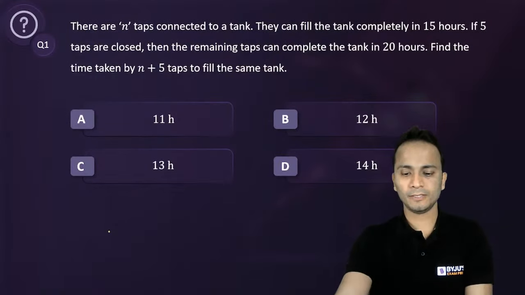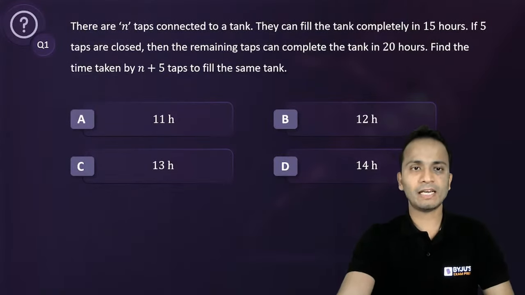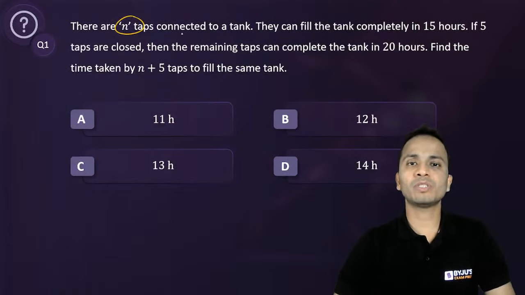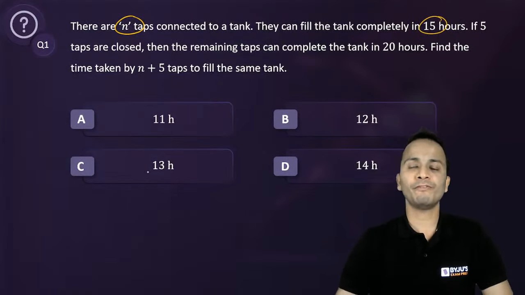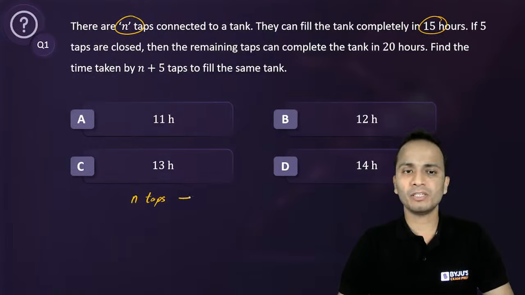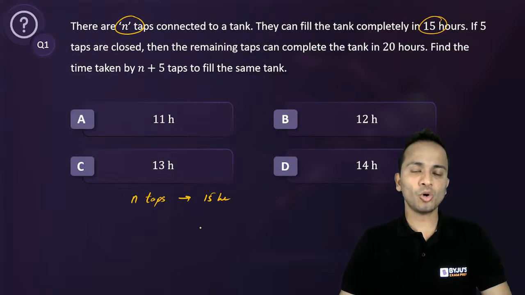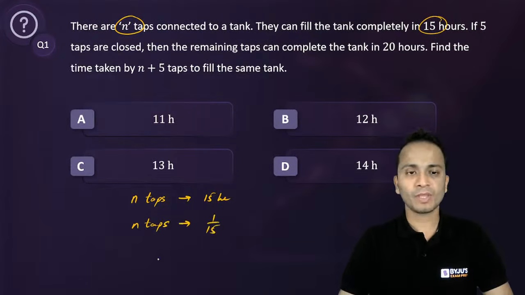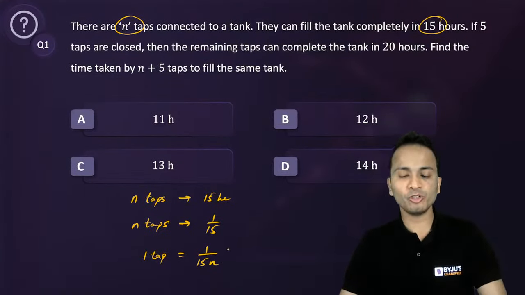Okay, so let's have a look at this. Now, this is a simple question of time and work. You are given n taps which are connected to a tank and they can completely fill the tank in 15 hours. Whatever the number, these n taps can fill the tank in 15 hours, so 1 hour work of these n taps will be equal to 1 upon 15, and 1 hour work of one tap will be equal to 1 upon 15n. This is the logic that I'm going to use in this question.